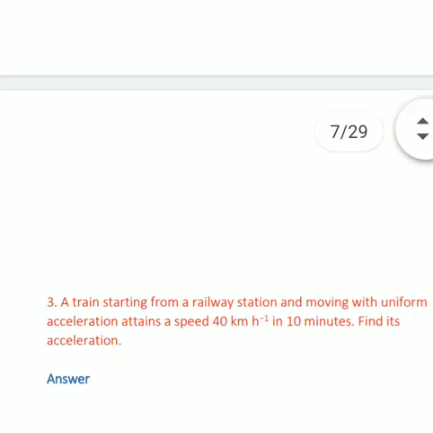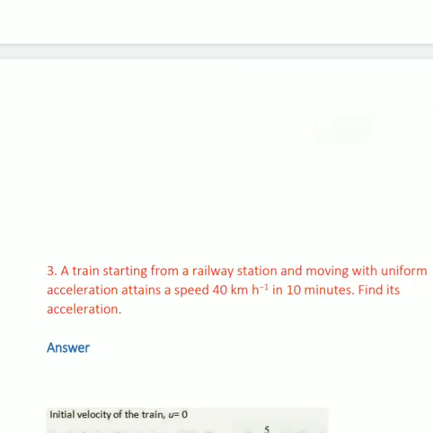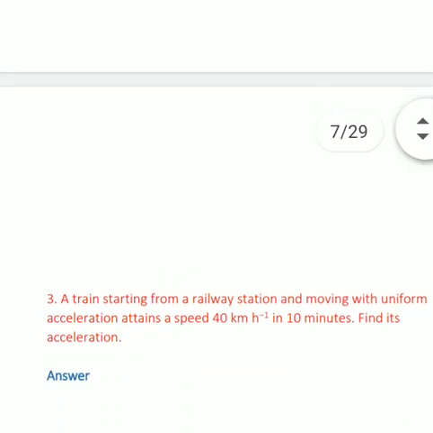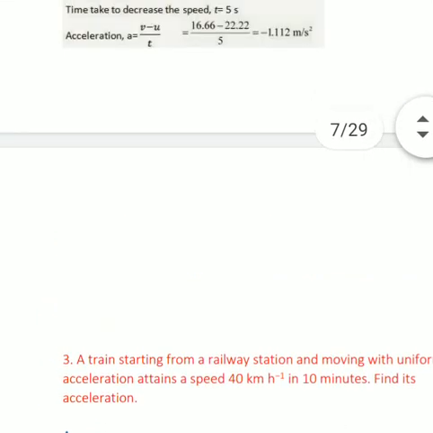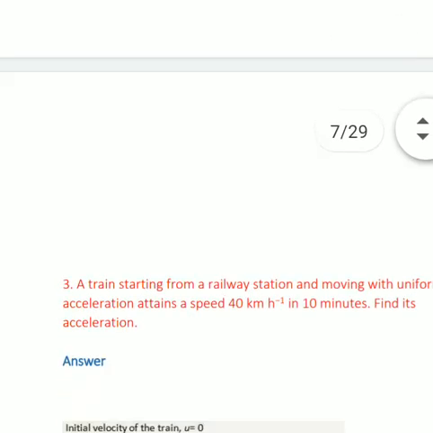So acceleration is equal to final velocity minus initial velocity upon time. After this, the answer is negative, and we already know that negative acceleration is retardation. So in this case, retardation occurs.